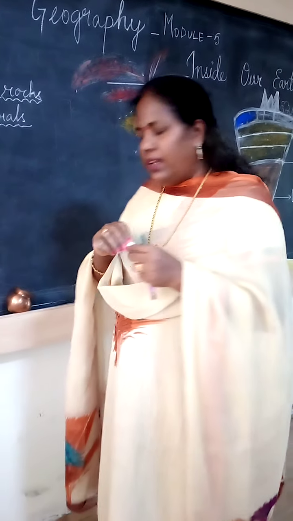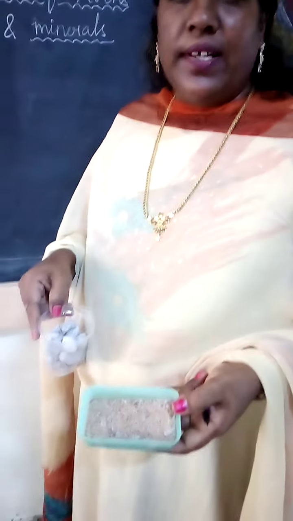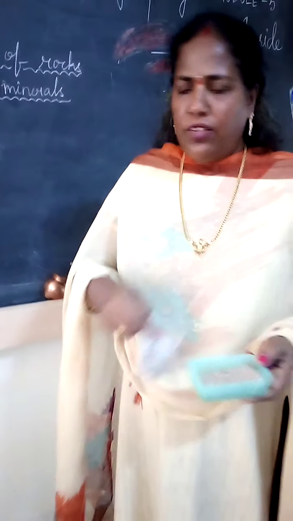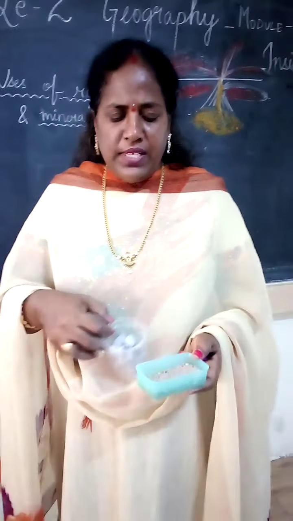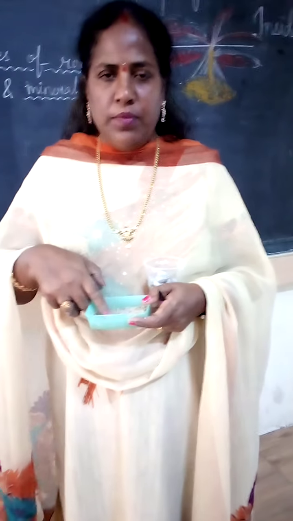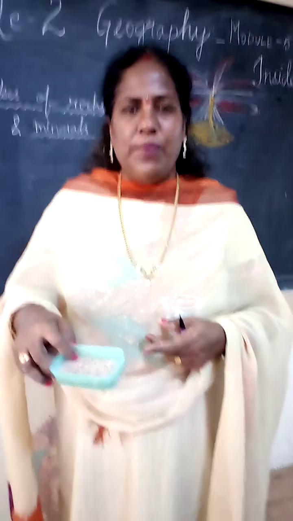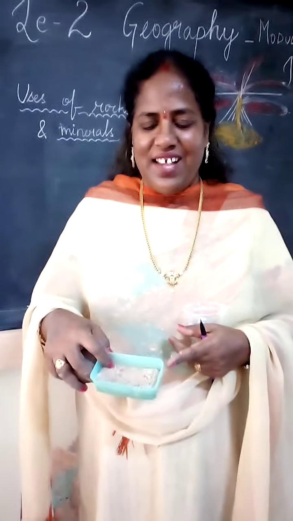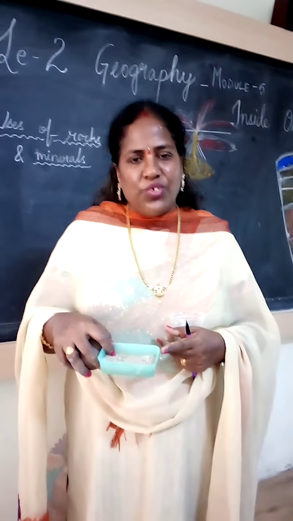Next one, this is chalk. It will come under the rock. Next, I brought soil. Yesterday in the previous module I showed soil. These are soil particles. These rocks are here now: this is the igneous rock, and this is the example for the sedimentary rock. From the sedimentary, see how the soil particles form. Soil is one mineral. Suppose the plants want to grow, will they grow without soil? No. It requires soil to grow. Fertile soil is one factor to grow the crops.